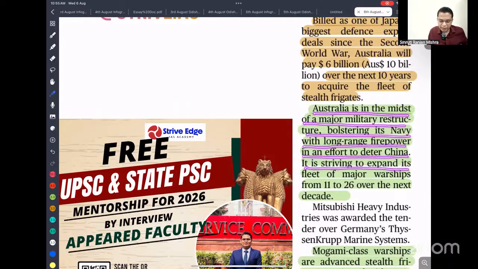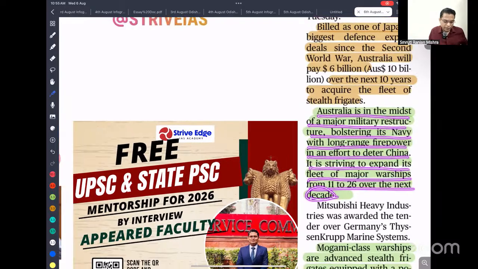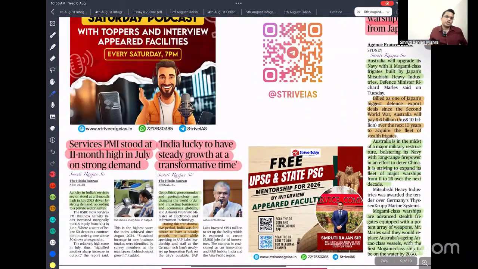It is striving to expand its fleet of major warships from 11 to 26 next decade. So that means Australia is planning to expand its naval footprint and its naval ships, so that it can act as a deterrent to Chinese naval power.